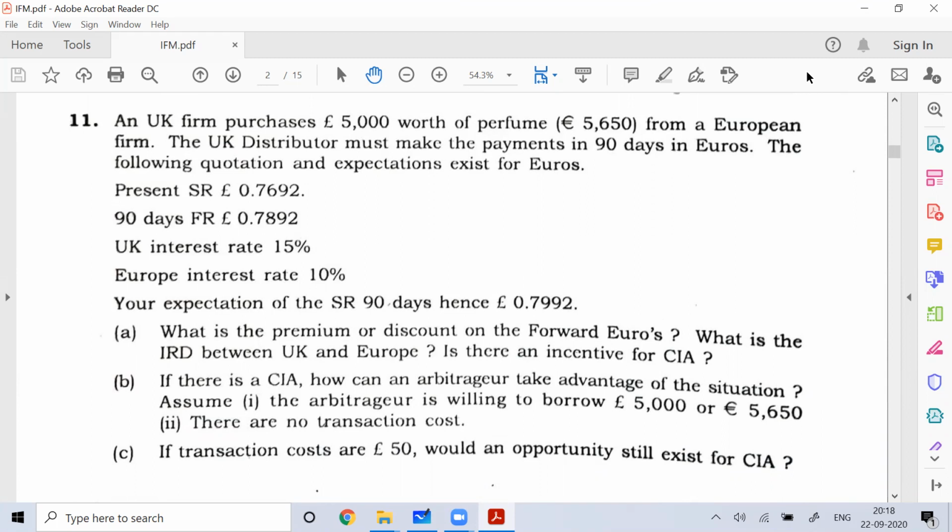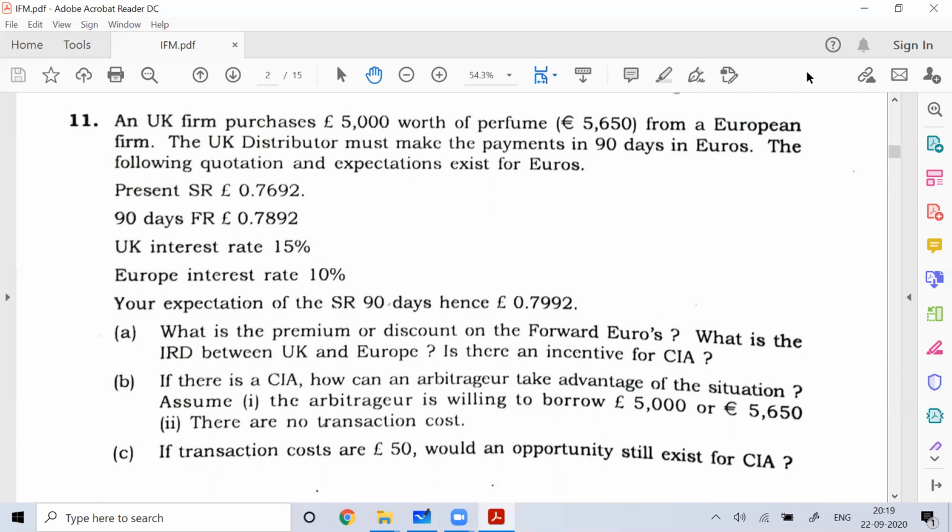There is a UK firm. It has purchased 5,000 pound worth of perfume, which is equal to 5650 euro. With that you can find the exchange rate between euro and pound. So 5,000 pound is equal to 5650 euro. So 1 pound is equal to 5650 divided by 5,000. That will come around 1.13. So you can say that 1 pound is equal to 1.13 euro. The distributor must make the payment in 90 days in euro.